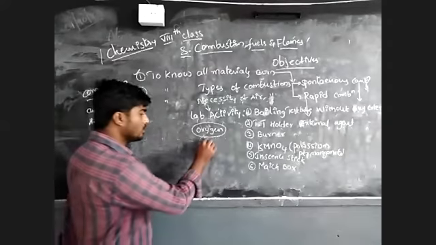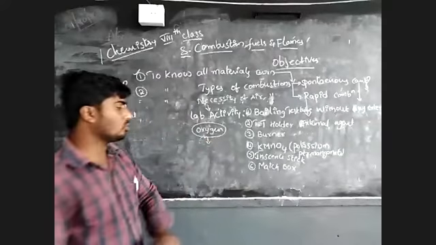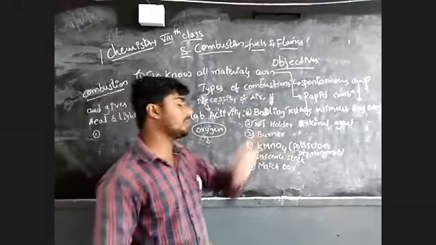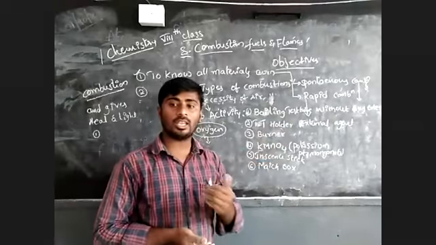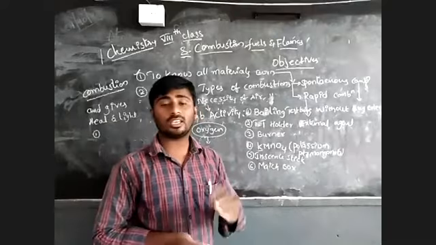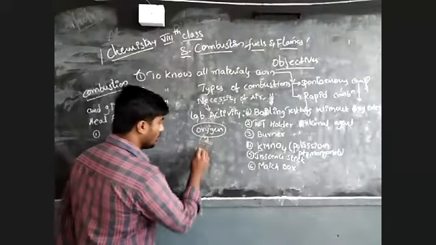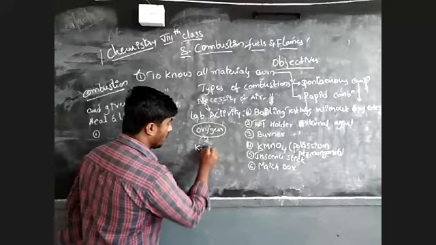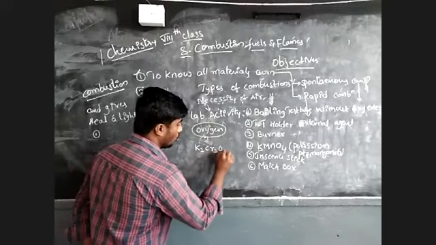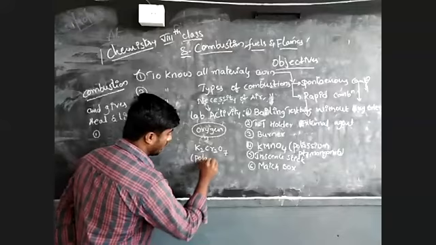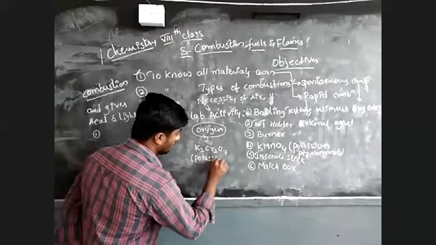Is it clear? In our book there is a question: is there any other material instead of potassium permanganate? For that, you give the answer K2Cr2O7. What is the meaning of K? Potassium.